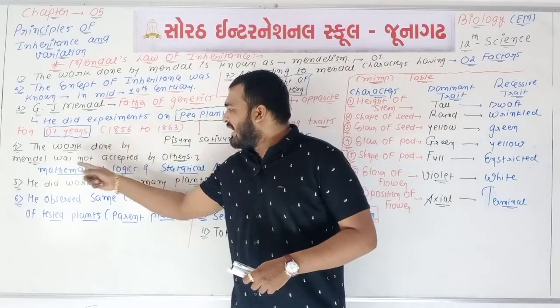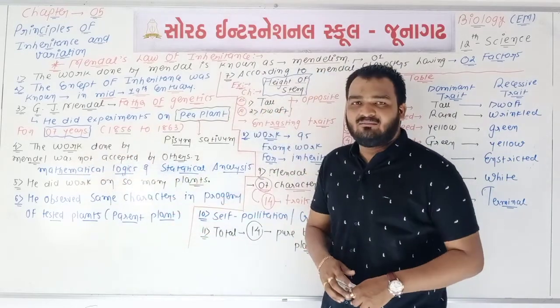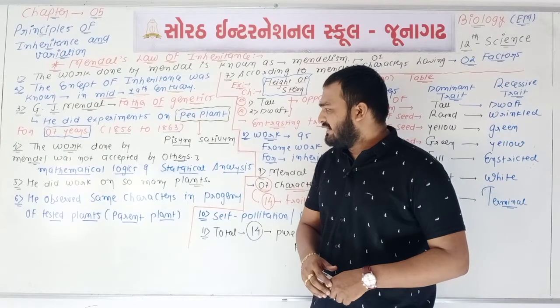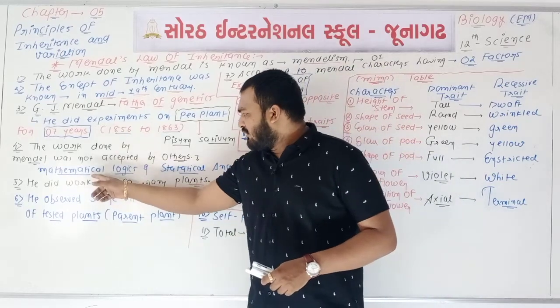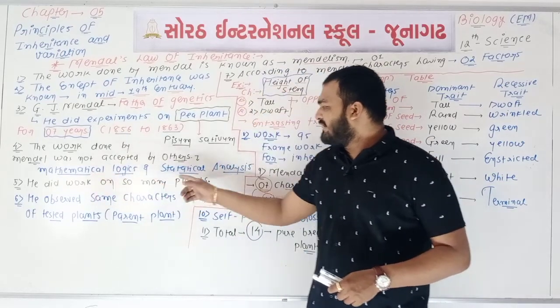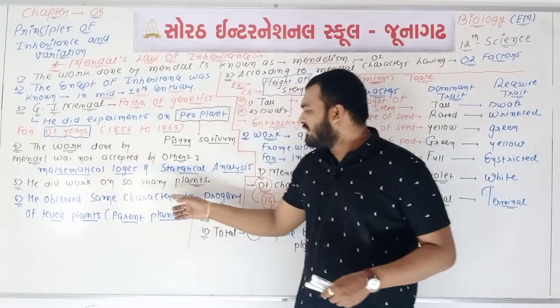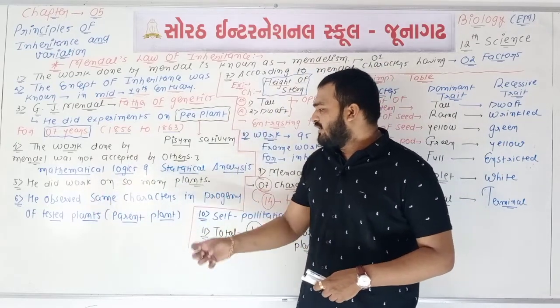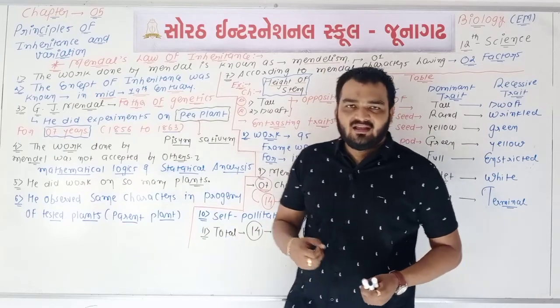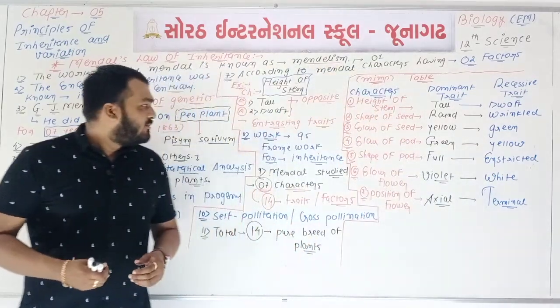The work done by Mendel was not accepted by his colleagues or other scientists, because of the mathematical logic and statistical analysis. He did different types of work on different types of plants. He observed that the same characters will be there in parents as well as their progeny.